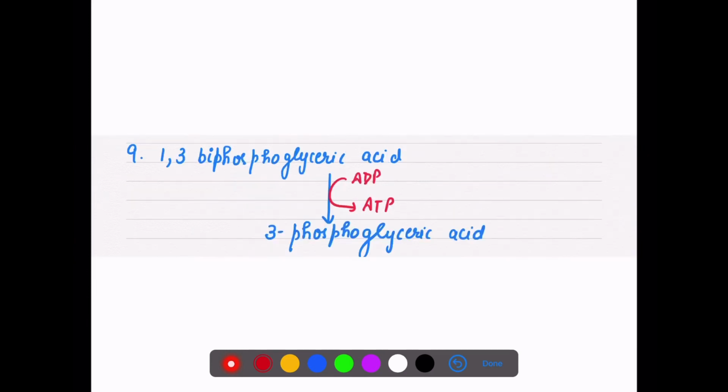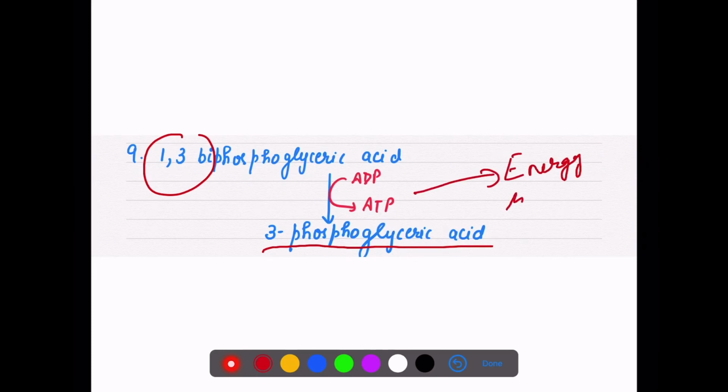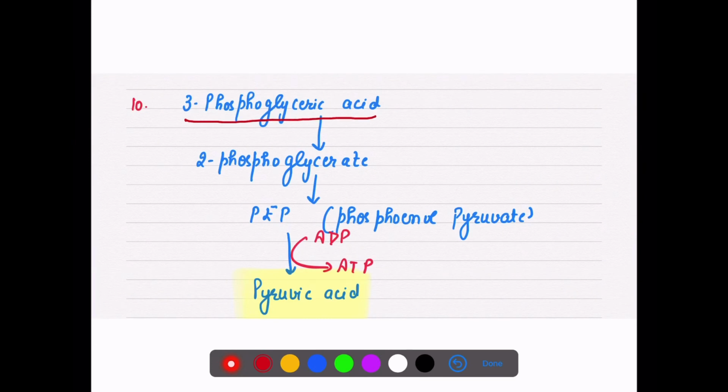In this 1,3 biphosphoglyceric acid, 1 phosphate is removed and it changes into 3-phosphoglyceric acid. So it is an energy releasing step, right? 3-phosphoglyceric acid changes the position of its phosphate and becomes 2-phosphoglycerate.